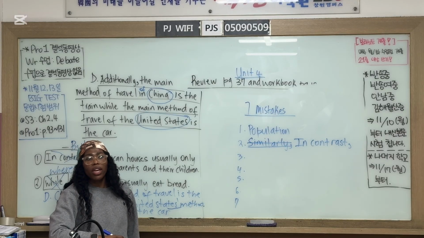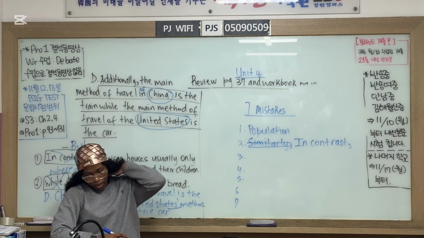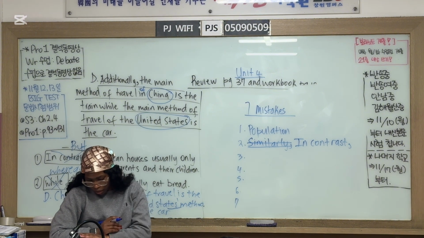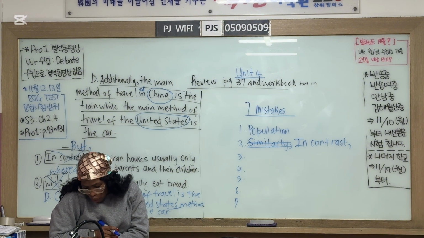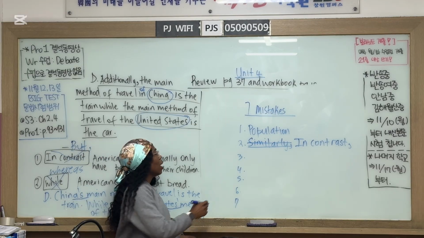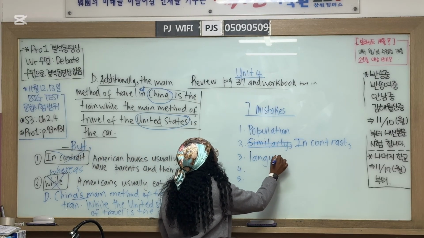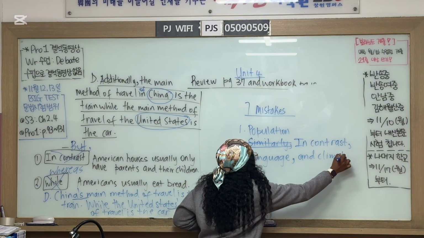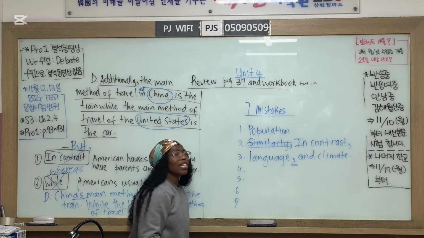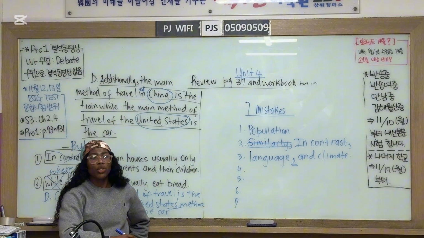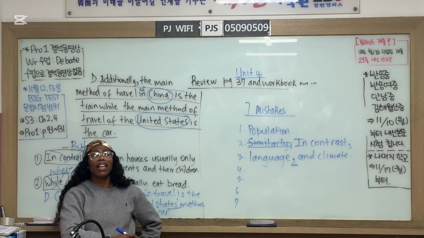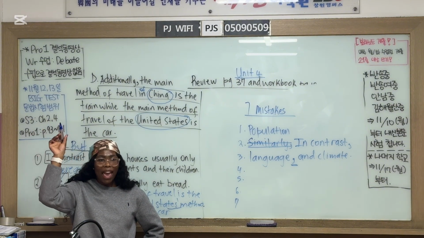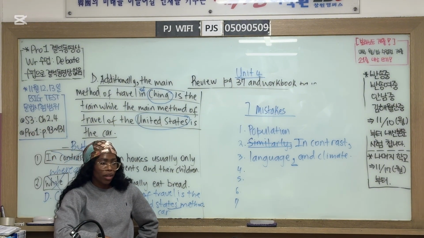And mistake number 3. They are very different in population, language, and climate. Good job. Population, language, because it's a list of things. Language, comma, and climate, because it's a list of items. When you list items, you put a comma before you write the last one. Comma, comma, comma, and before you write "and," you also need to put a comma. Good job.